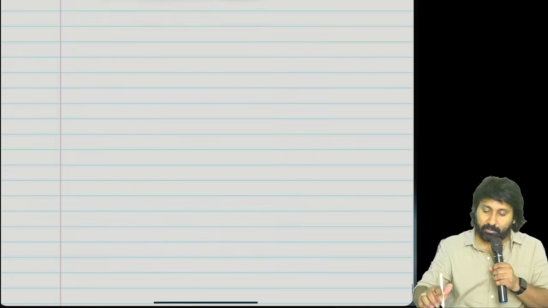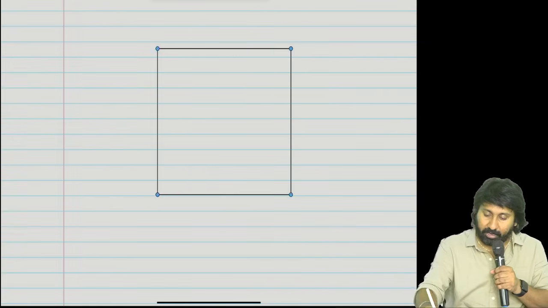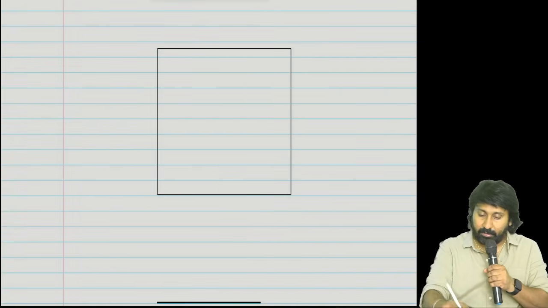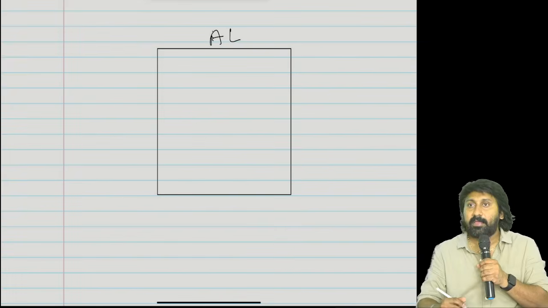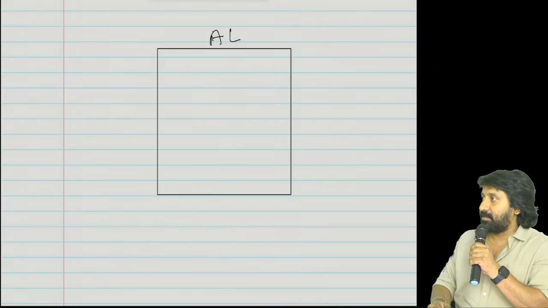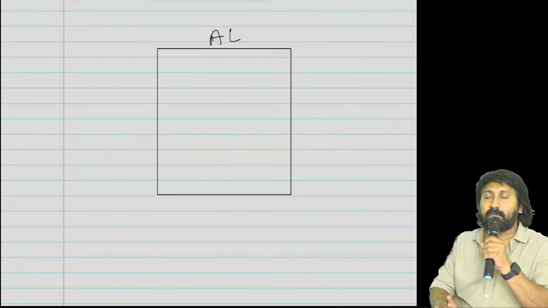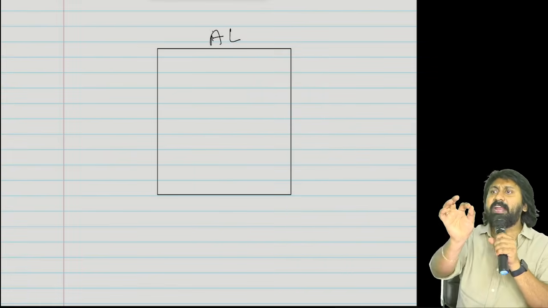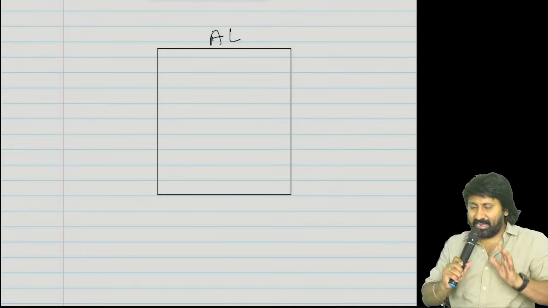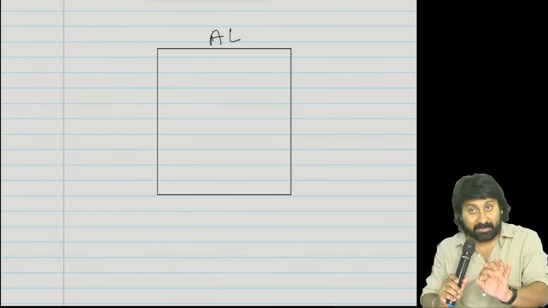See the screen. Tell me, what is this? Agricultural land. Whenever you go by train or by bus, you will see agricultural lands on the left and right side. Correct? 99%, I am not even telling 80-90%, 99%.